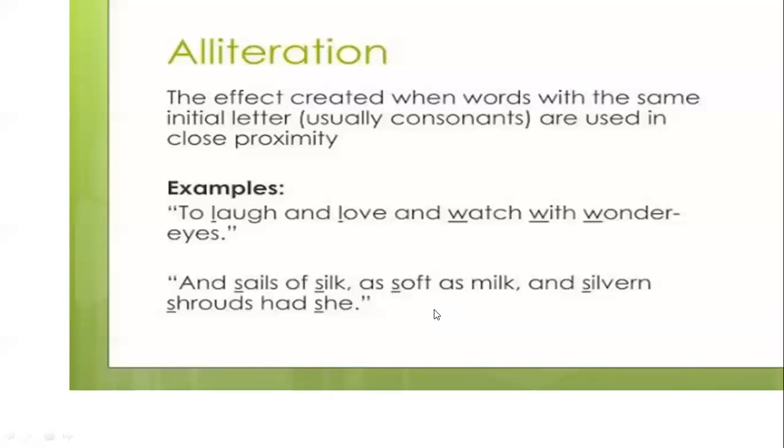Now this is shrouds and she. Now remember that we are talking about sounds. Shrouds, sh, she, sh. Again, this is a second example of alliteration in the same sentence. So this is how you treat alliteration. The first letter, which is usually a consonant, is repeated.